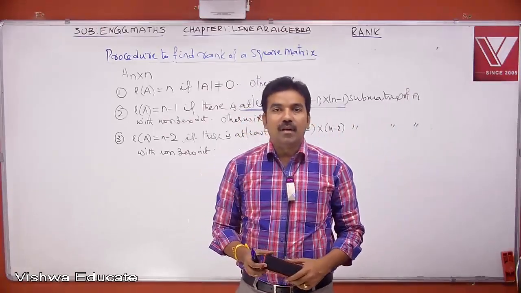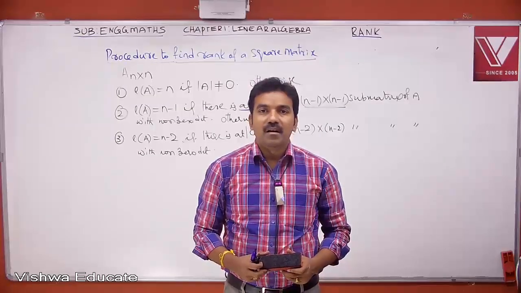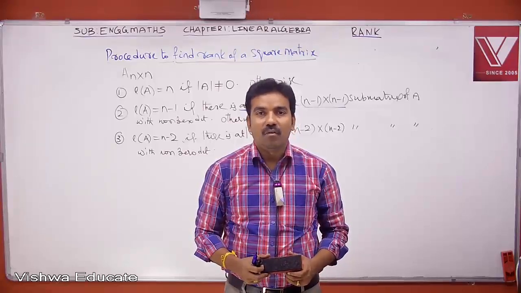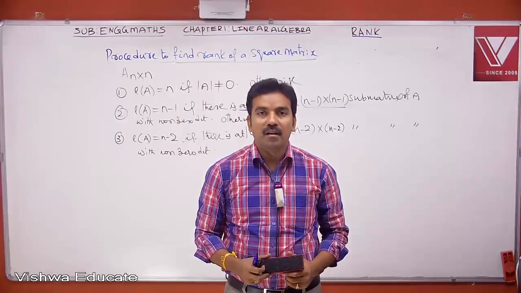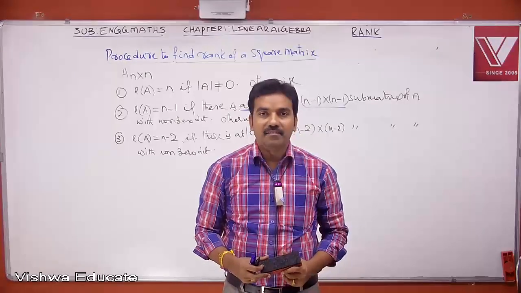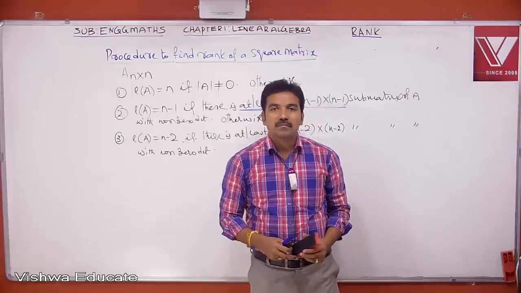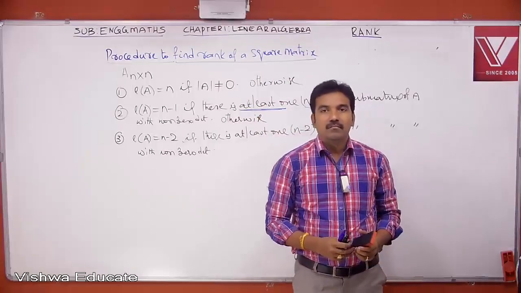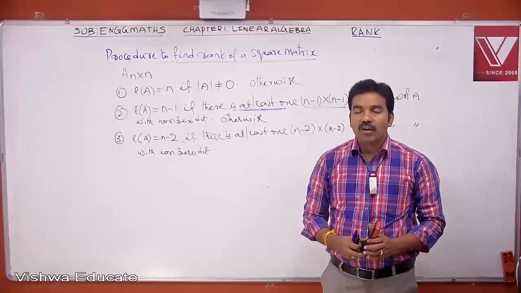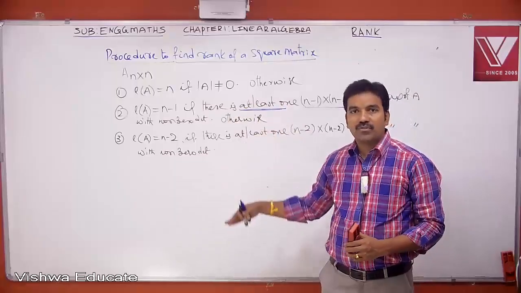Like this, the procedure is repeated until a submatrix with a non-zero det is identified. I think this is very clear. So one can easily find rank of a square matrix using this particular procedure.